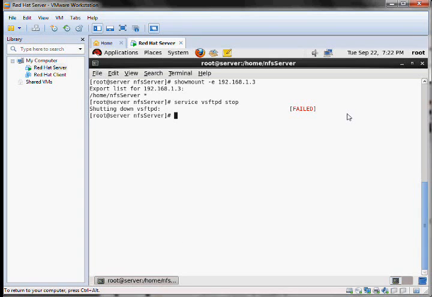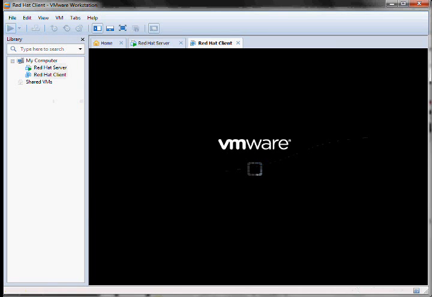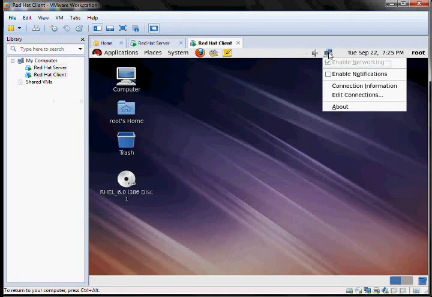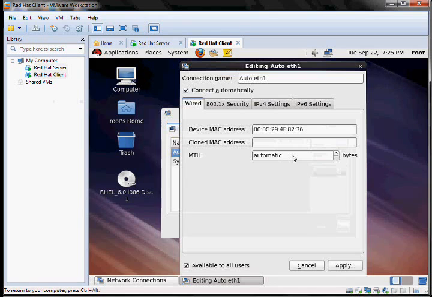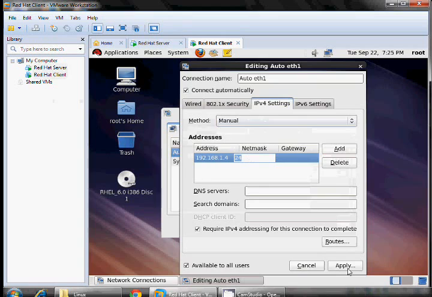And now we go to the client or clone system to access the files exported by this particular system. So start your client. Yes, we are in the client system now. Right click on this, edit connections, edit, IPv4 settings, change to manual, change the IP address to 192.168.1.4, tab here, apply, close.